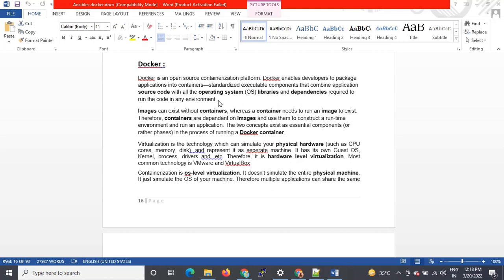For running any application, what is required? We require source code, we require operating system, we require libraries, and we require the dependencies. That is what it is saying. Now second, what it is saying: images can exist without containers, whereas a container needs to run an image to exist. Therefore containers are dependent on the image, but the image is not dependent on the container. That is what it is saying. The two concepts exist as essential components in the process of running a Docker container.